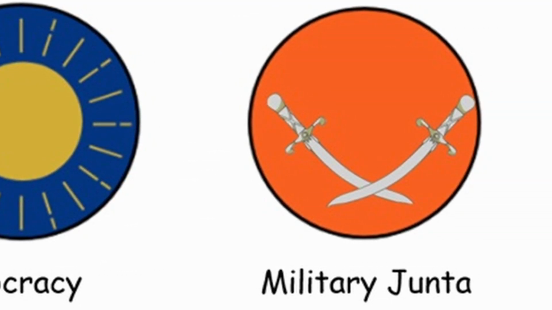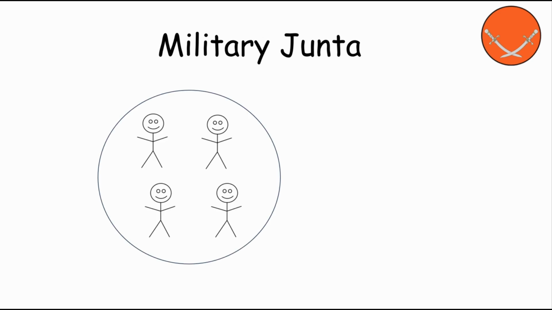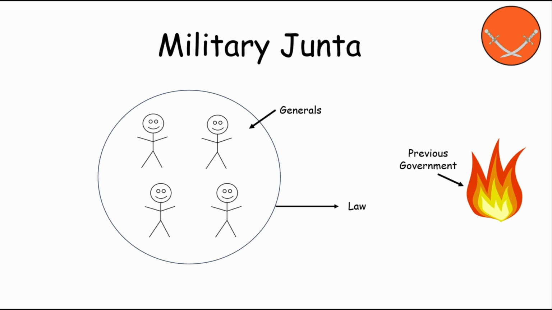Military junta. A military junta is a form of government where the military, typically high-ranking officers, assumes control of the state and exercises political power. In a military junta, the armed forces govern the country, often following an overthrow of the existing government. Military juntas are characterized by authoritarian rule, strict discipline, and a focus on maintaining order. Critics highlight the lack of civilian representation and the potential for human rights abuses under such regimes.